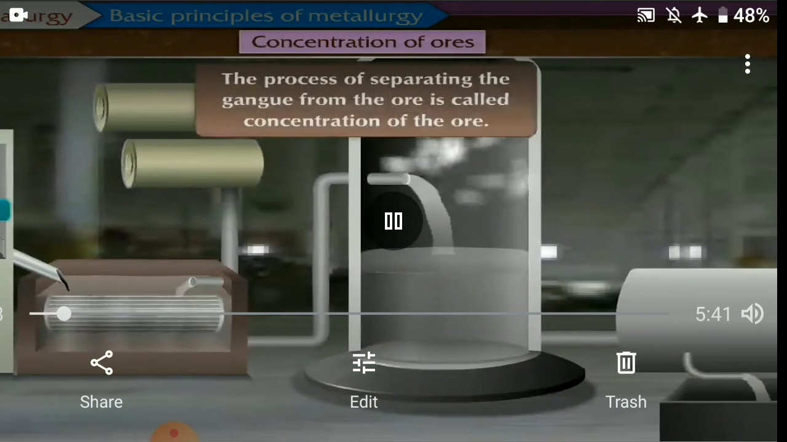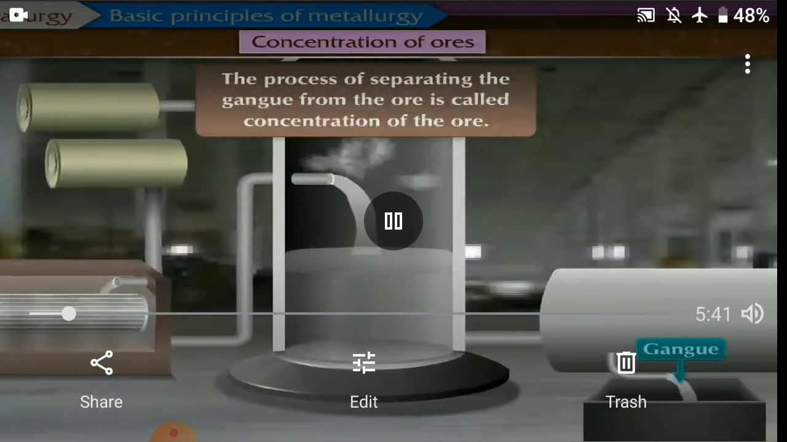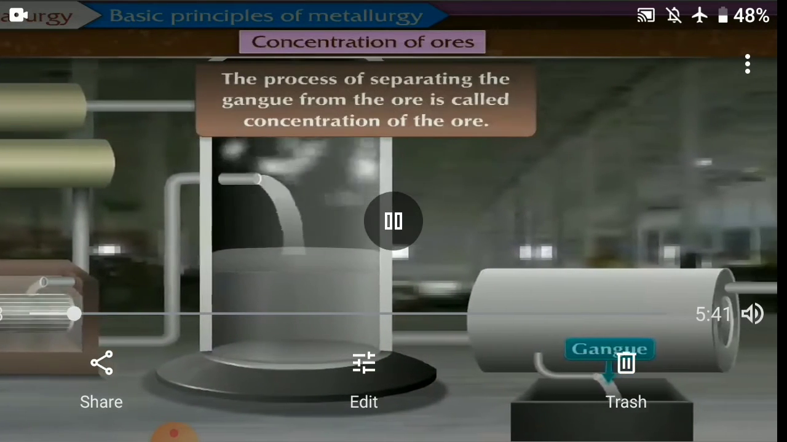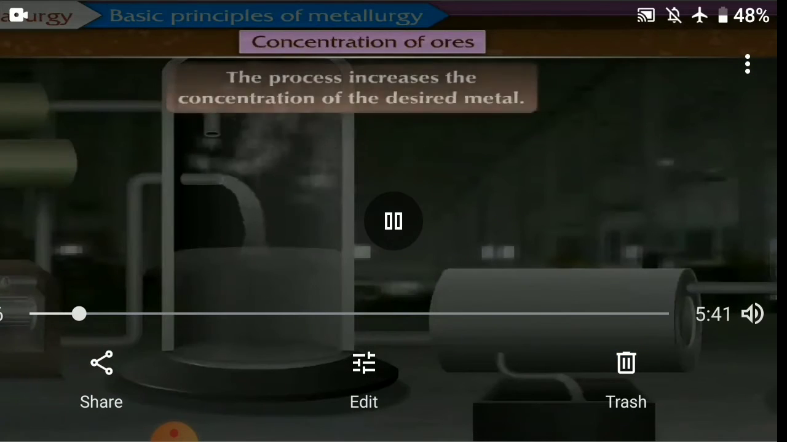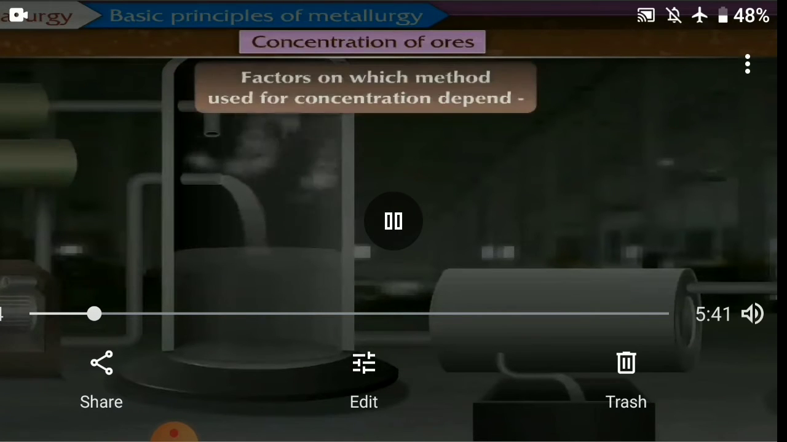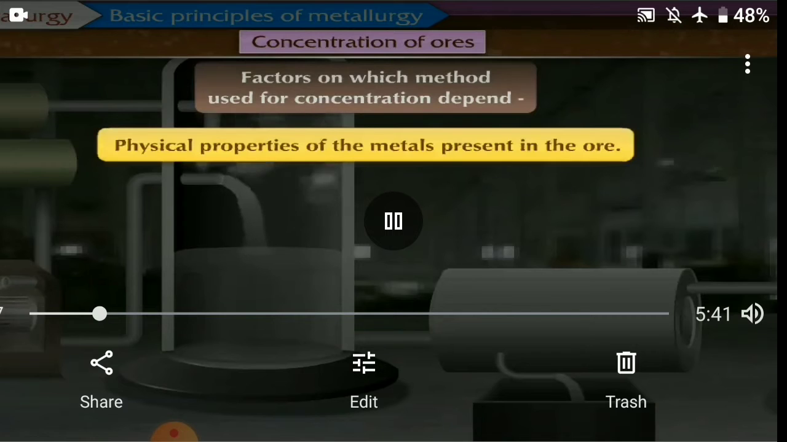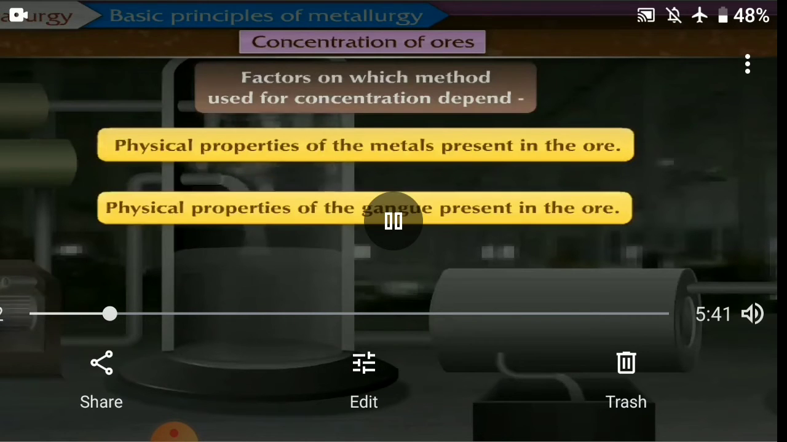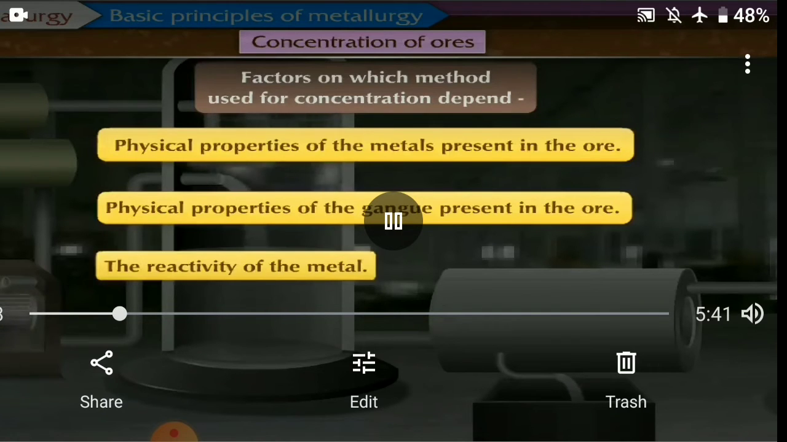The lumps are broken down and then passed through a bath, and the water is released. So the desired metal can be removed from it. The heavy material can be concentrated. What you need to concentrate on depends on the physical property of the metal present in the ore. It also depends on the physical property of the gangue present in the ore, and the reactivity of the metal.